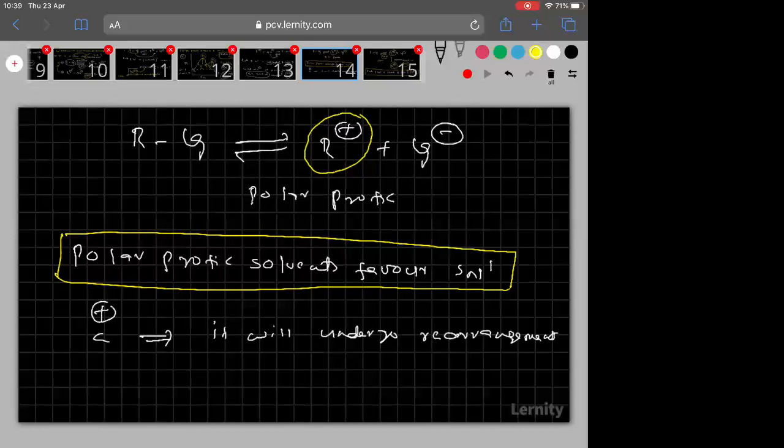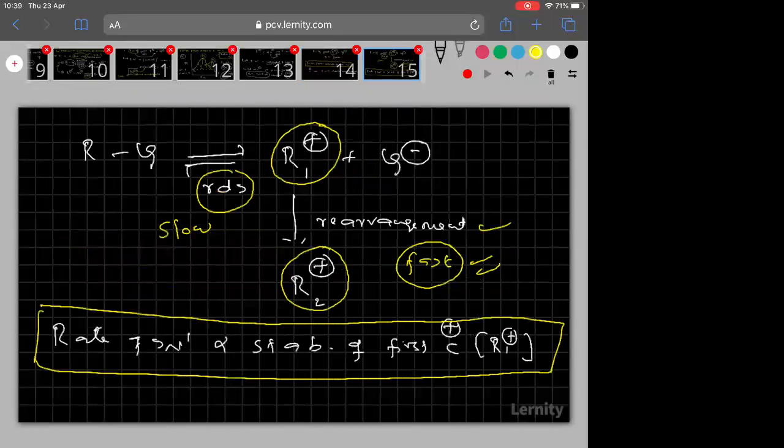Then what is the role of solvent in SN1 mechanism? Then the last slide, carbocation rearrangements in SN1 mechanism.